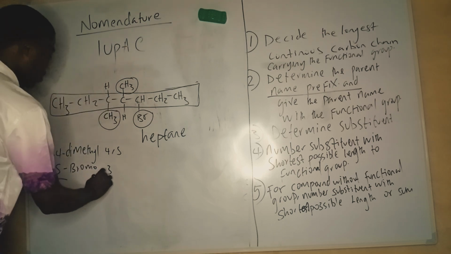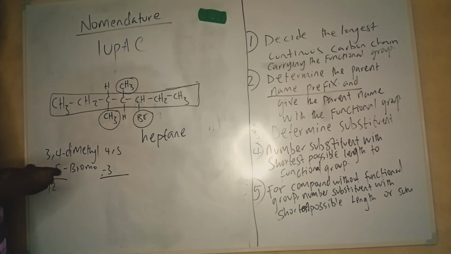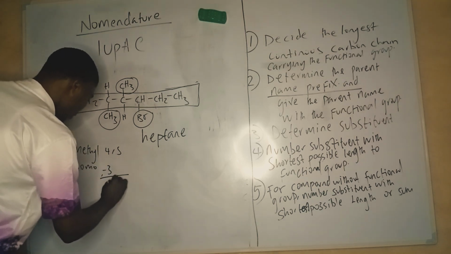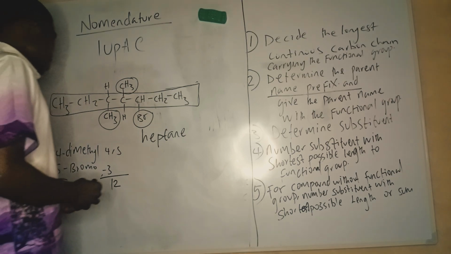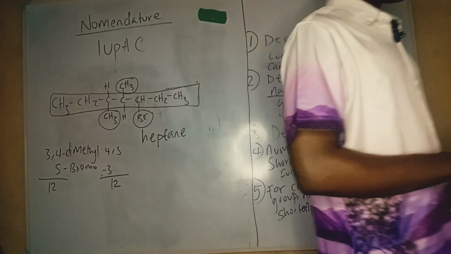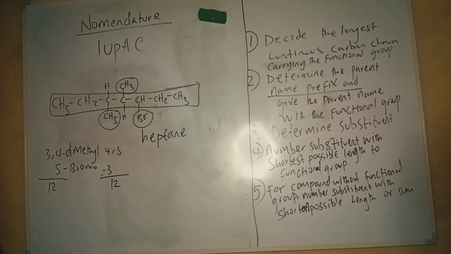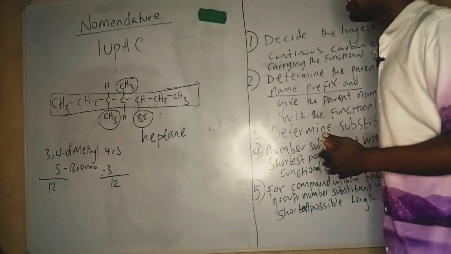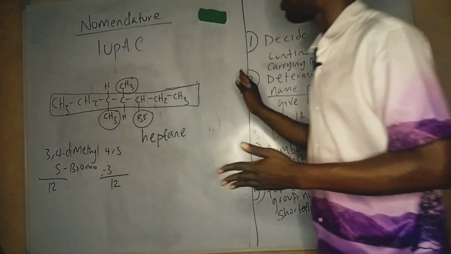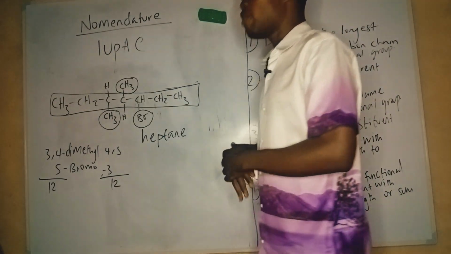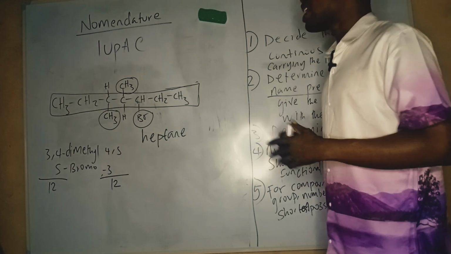So if you check, what will be the sum? We should be having the same sum, which is 3 plus 4 plus 5. That gives us 12. So if you were asked, now we have a dicey situation. Now the bromo and the alkyl, or the substituent across both sides, have the same sum.